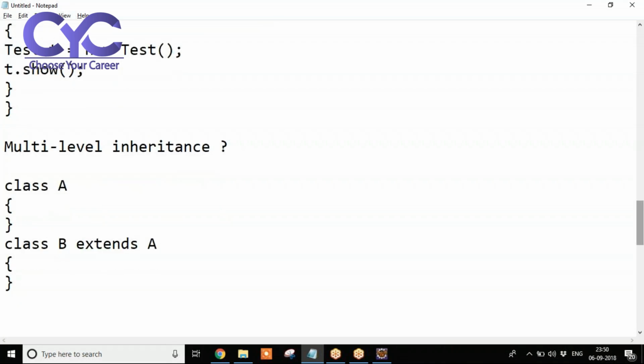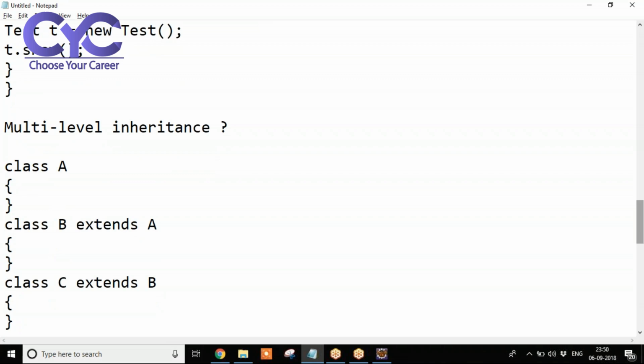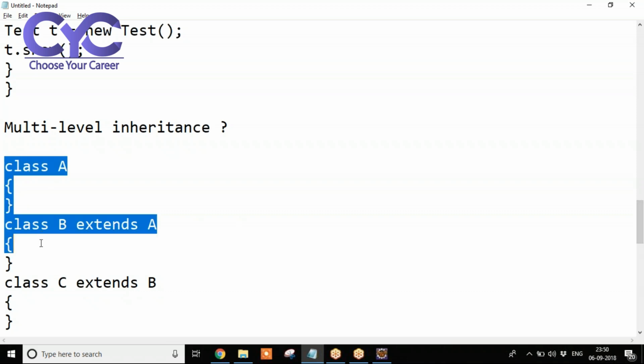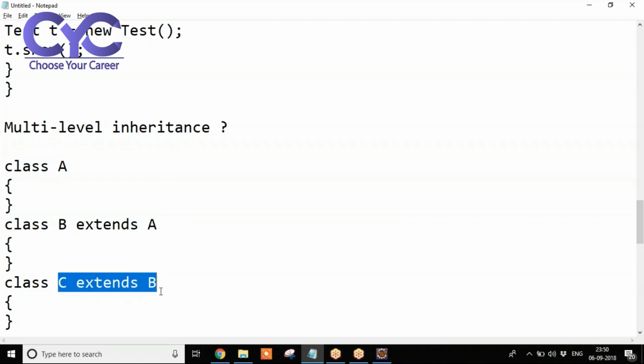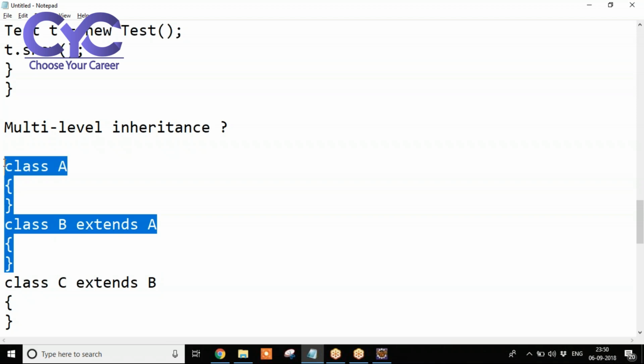Again, B can act as a superclass to other classes. Class C extends B. Like this also we can do. It's an extension, just like a tree. B is extending A. Again, C is extending B, which means whatever data we have in A and B, we get into C. Whenever we write C extends B, automatically we are getting the data from A and B here. Clear?